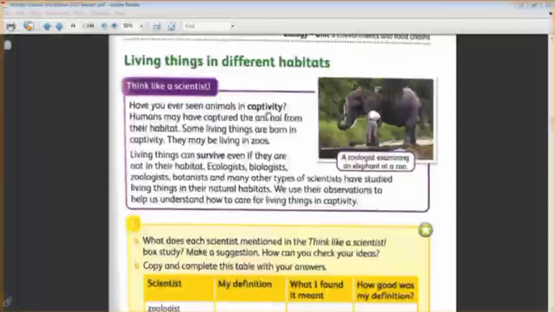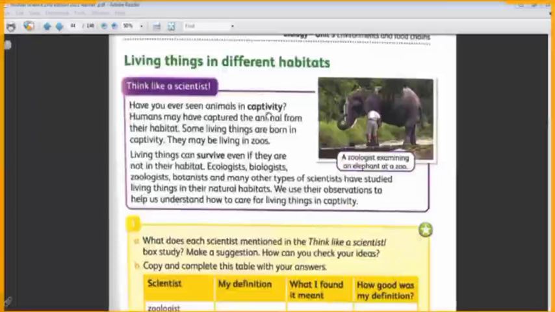When their normal habitat is destroyed or has conditions which are hard to live with, we take the animal from its normal habitat and put it in captivity. This condition may be fire, may be floods. Do you know the meaning of floods?